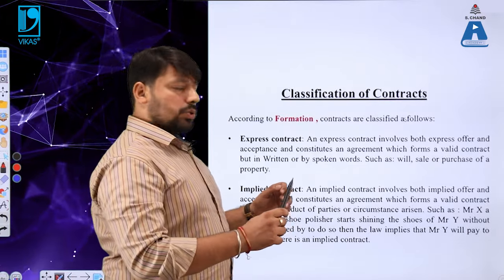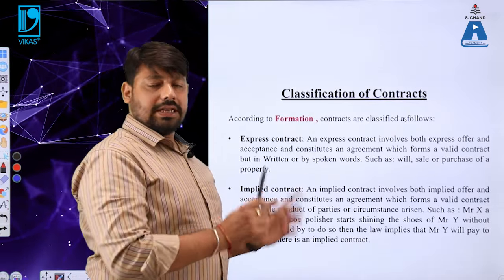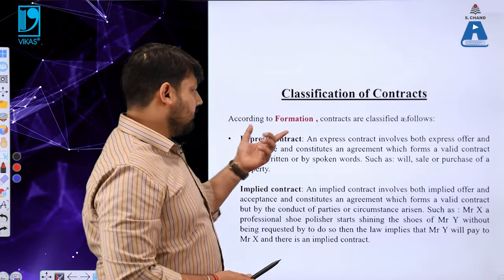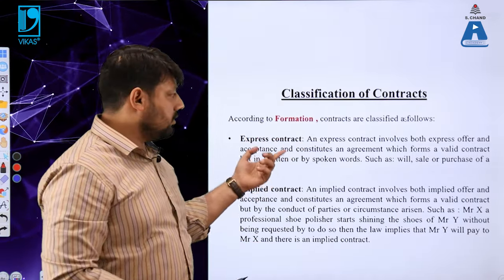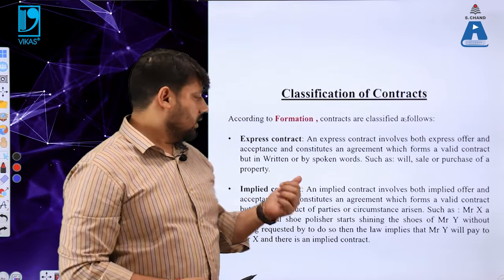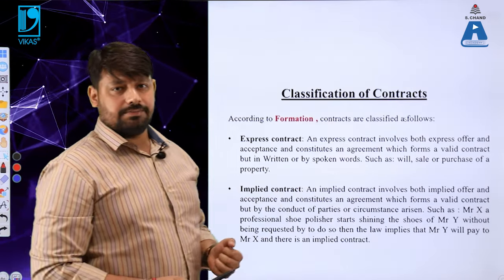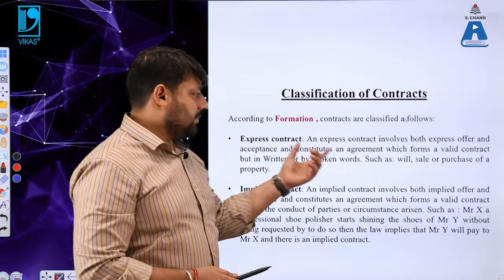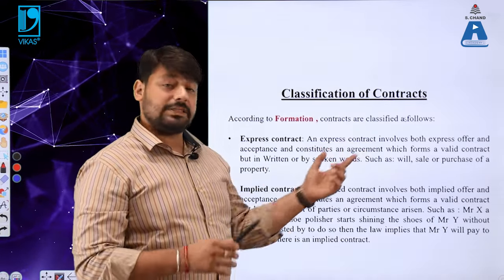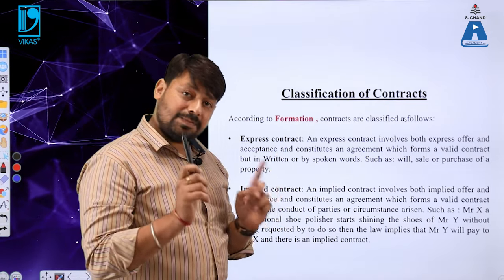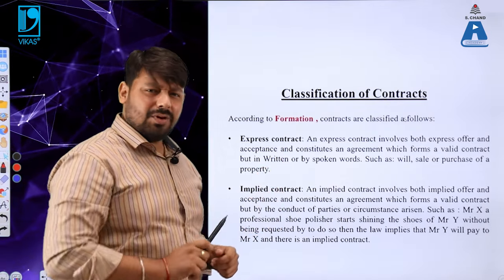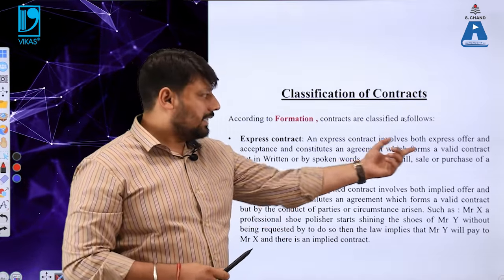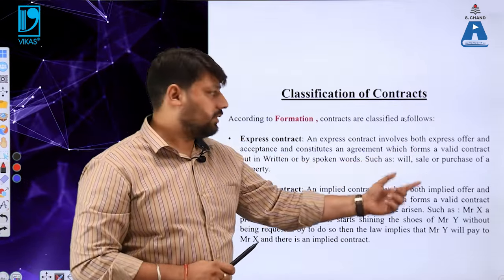Okay. So, concerning the classification of contracts, there is another classification, which is formation. So, according to the formation, the contracts are classified as follows. The number one is express contract, which is very simple to understand. An express contract involves both express offer and express acceptance. May I know, what do you understand by the term express? How do we express ourselves? That is the literal meaning of this particular word, express.